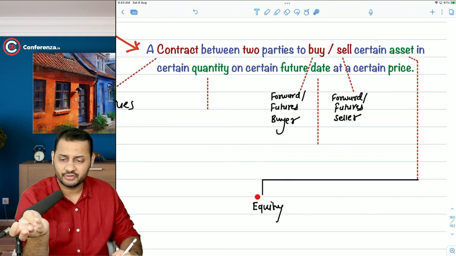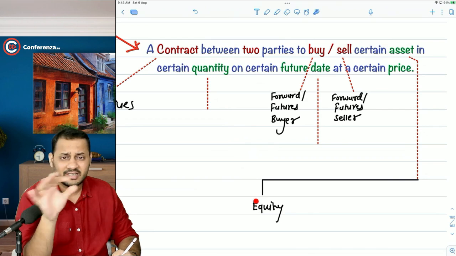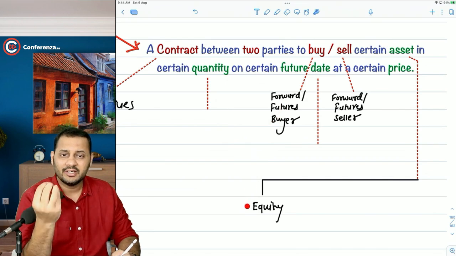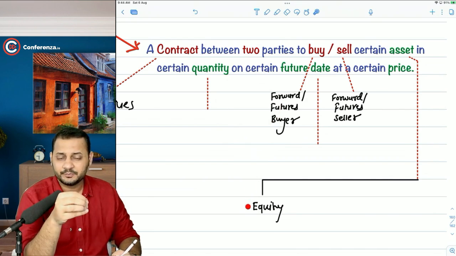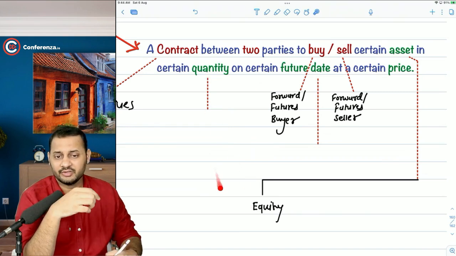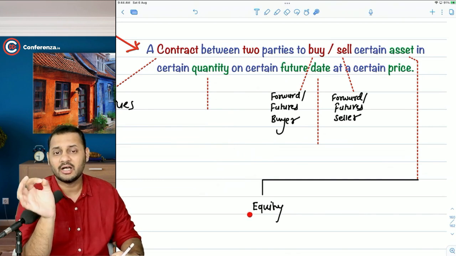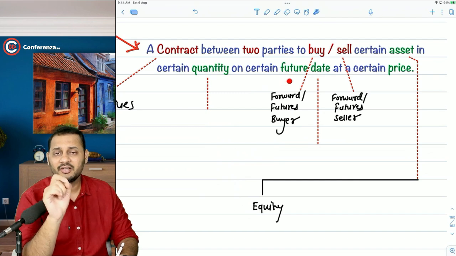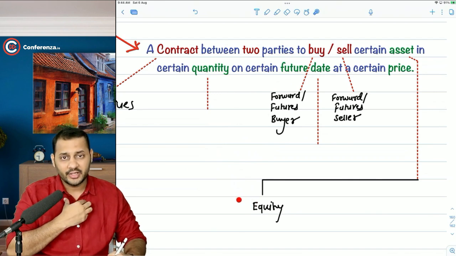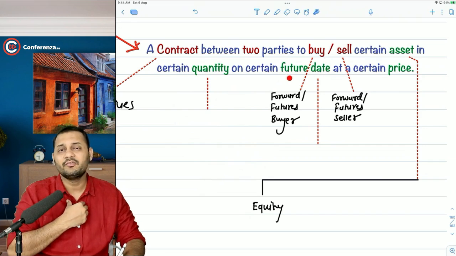It can be equity shares of Tata Consultancy Services, ICICI Bank, Reliance Industries Limited, Adani Enterprises, Adani Power, Tata Motors, any company on which the futures or forwards are available. So you can enter into a contract to buy or sell equity shares of a certain company in certain quantity. So the quantity will also be fixed today, of how much we are going to buy or sell. And on a certain future date, are we buying this equity share today itself? No. So today we are entering only into a contract for buying or selling on a certain future date.